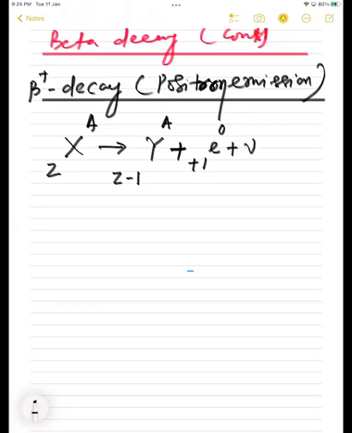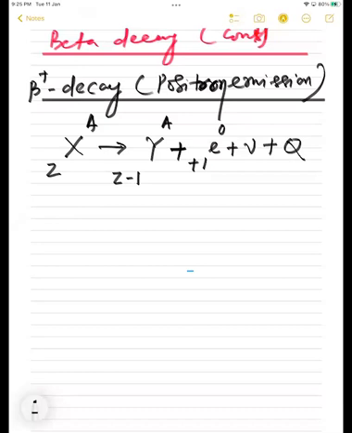Anyone? Last class I had told you. One positron is coming out. This is the neutrino, and some Q value energy, right?